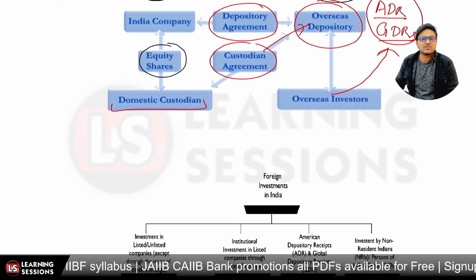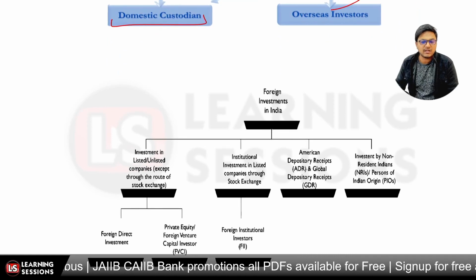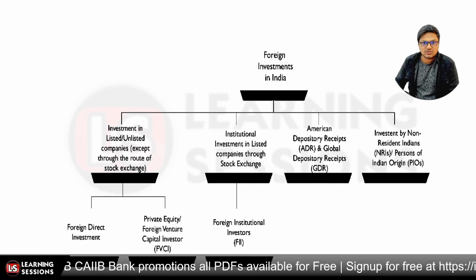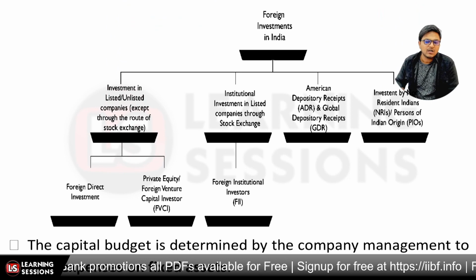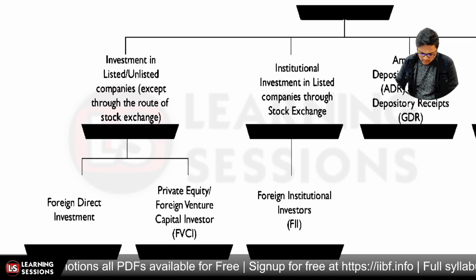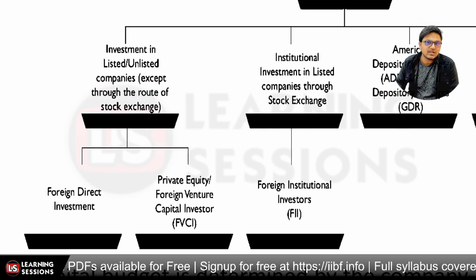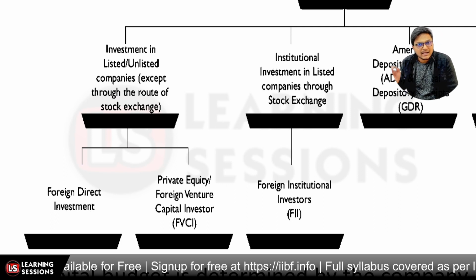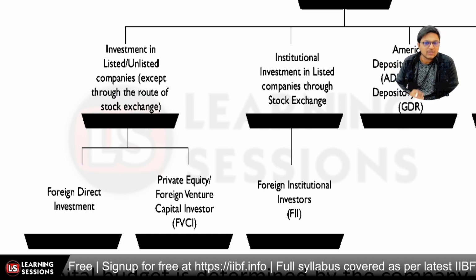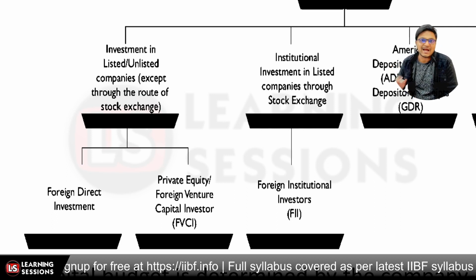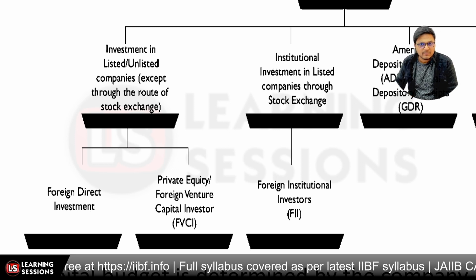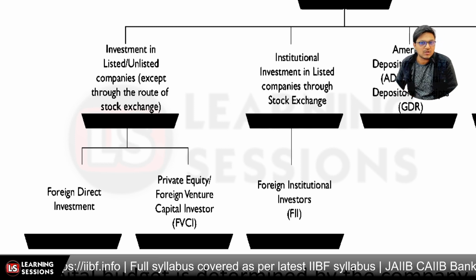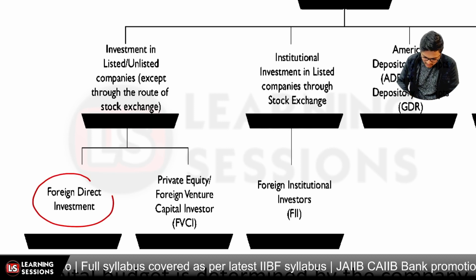After that, it's related to foreign investments in India. Whatever investment options are available to us are mentioned here. First, it's related to investment in a listed or unlisted company, except through the route of the stock exchange, that is, how companies can invest in the Indian markets. Here comes the picture of foreign direct investment, that is FDI.